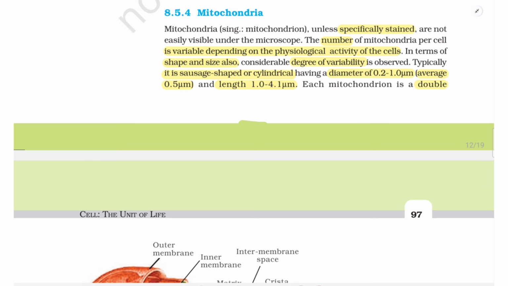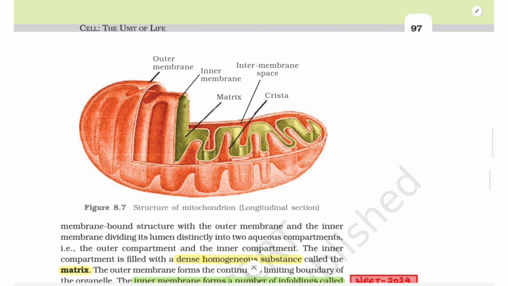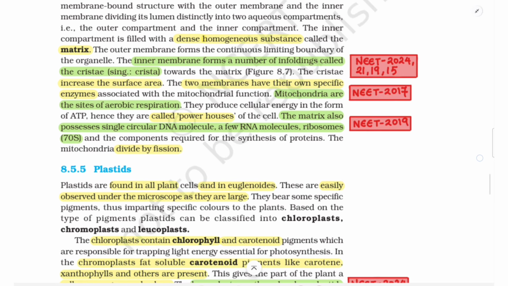to 4.1 micrometer. Each mitochondrion is a double membrane-bound structure with the outer membrane and the inner membrane dividing its lumen distinctly into two aqueous compartments, that is, the outer compartment and the inner compartment. The inner compartment is filled with a dense homogeneous substance called the matrix. The outer membrane forms the continuous limiting boundary of the organelle.